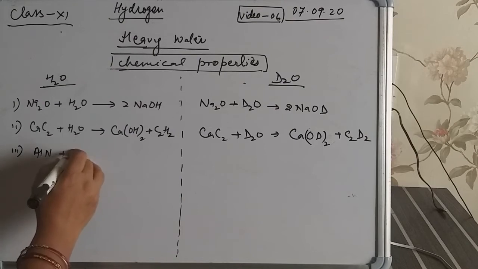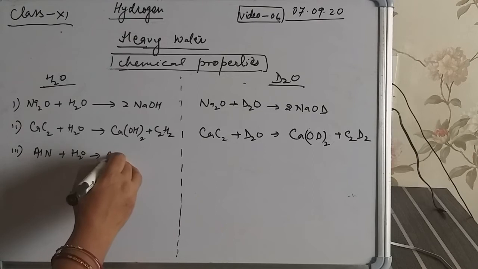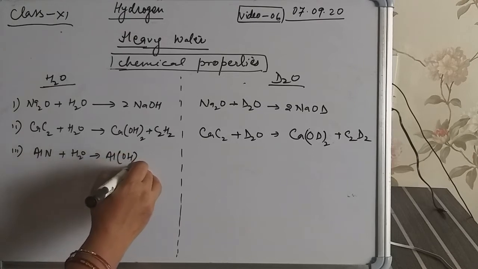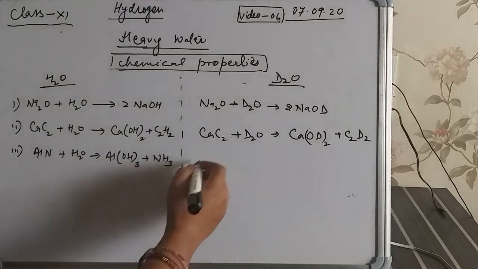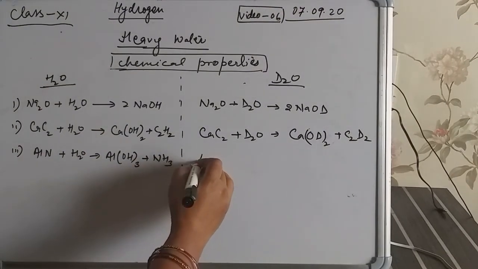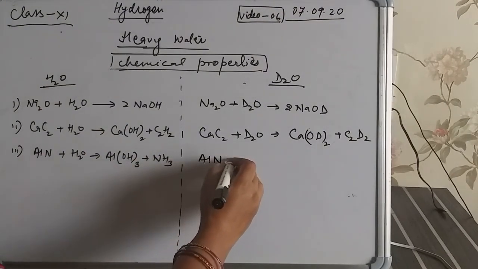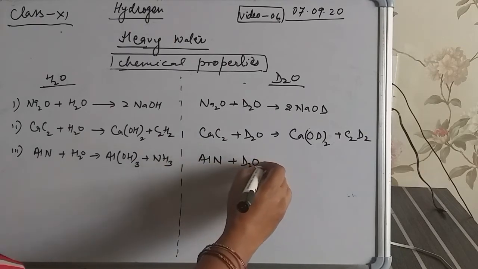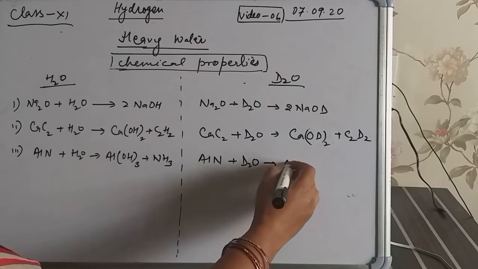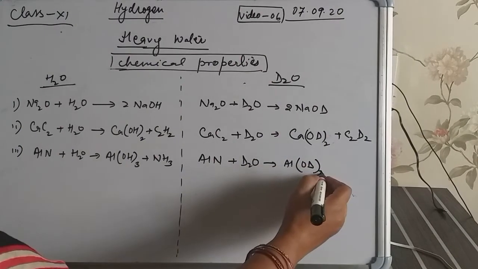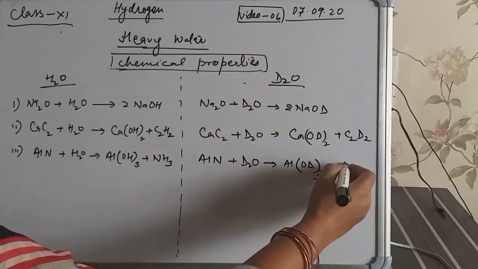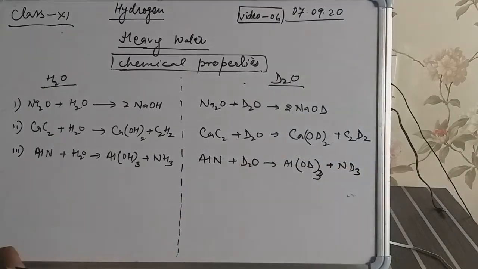Nitrides of metals when treated with water form aluminum hydroxide and ammonia. In the case of heavy water, aluminum nitride treated with D2O gives Al(OD)3 plus ND3.